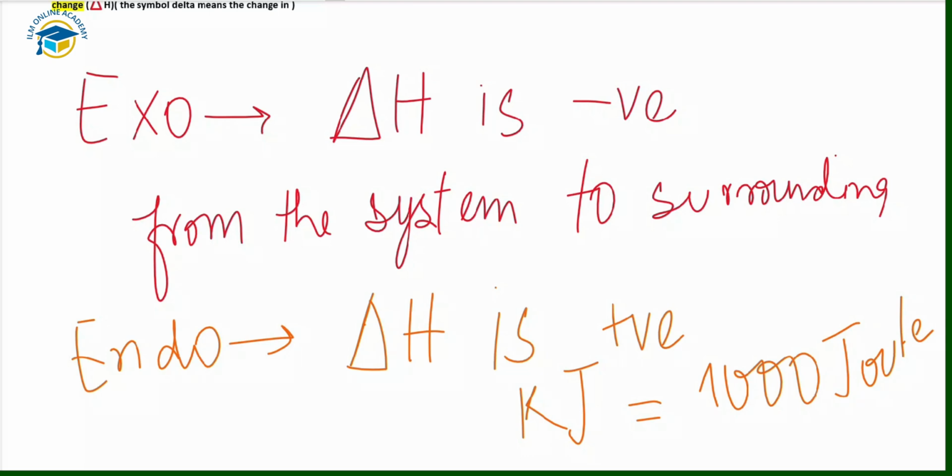If we talk about the example that we have done in the exothermic reaction, the burning of the methane, I will move towards that.